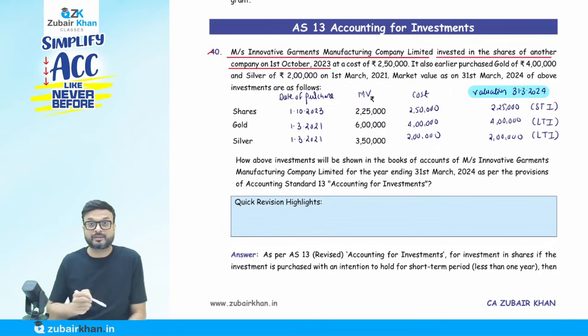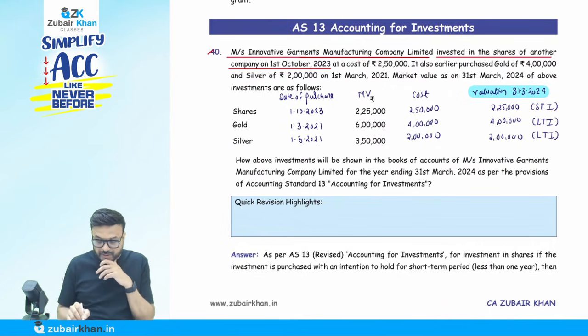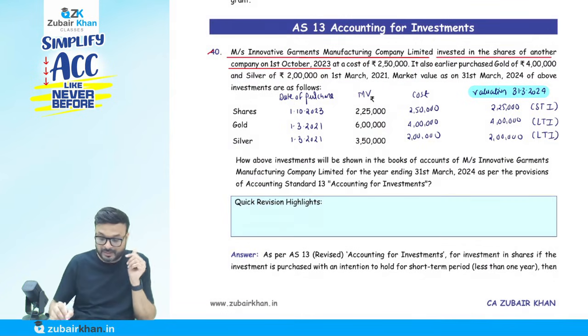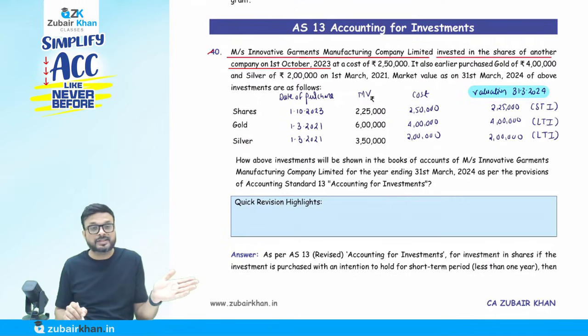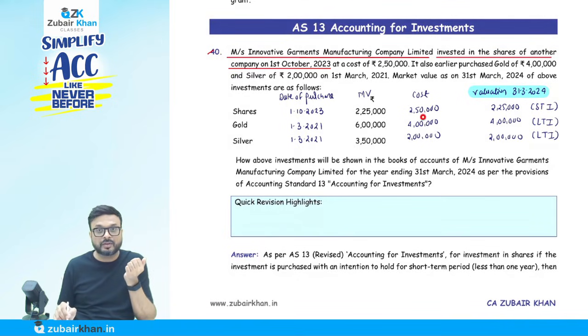What happened now? It is not mentioned in the question what your intention is, but we can find it out. We purchased the shares on 1st of October 23 only this year. On which date are we doing the valuation? 31st of March 24. So we purchased on 1st of October 23, just 6 months ago. So it is not more than 1 year, so we assume that their intention was to hold not more than 1 year. That's why we call it short-term investment or current investment. Both are the same. The two, whichever is lower. The cost is 2,50,000. Market value is 2,25,000. So lower is 2,25,000. So I write it down 2,25,000.